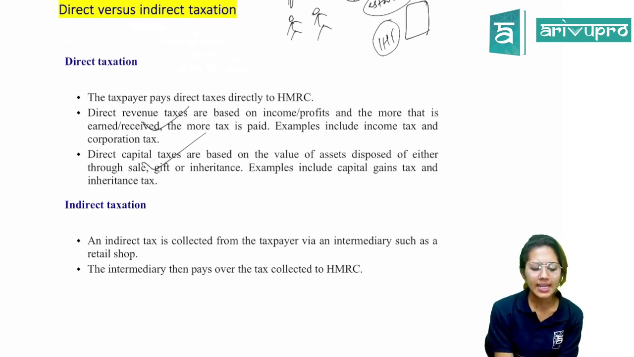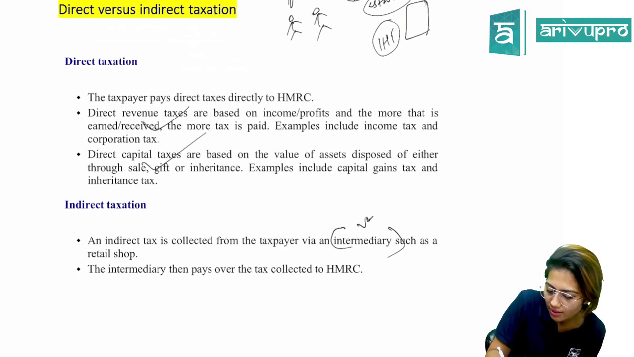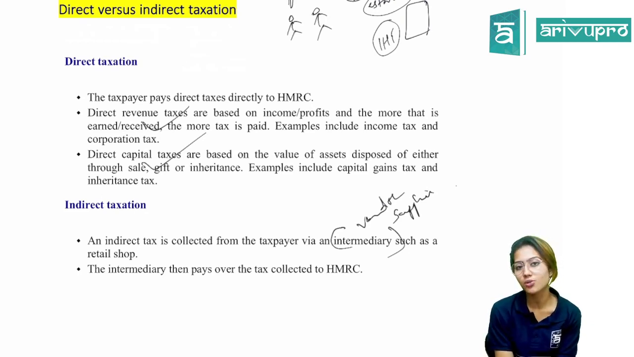All right. Indirect taxation. Indirect tax is collected from the taxpayer via an intermediary. Usually it is your vendor or the supplier of products and services, such as a retail shop. The intermediary then pays over the tax collected to HMRC.